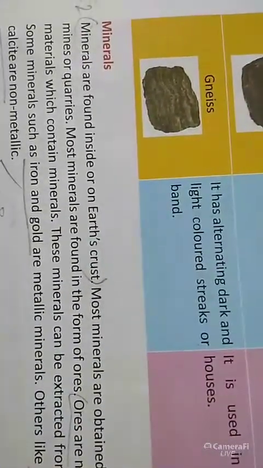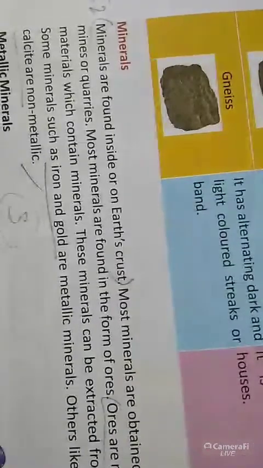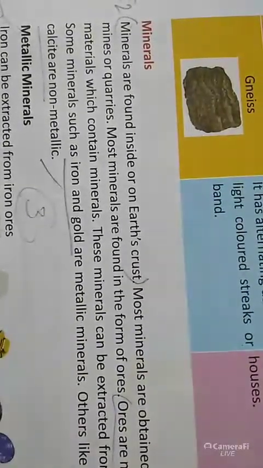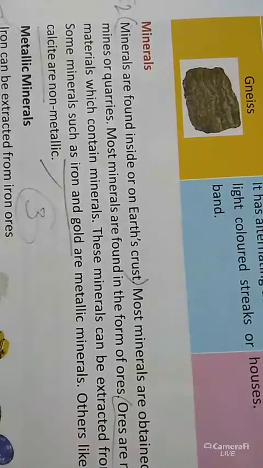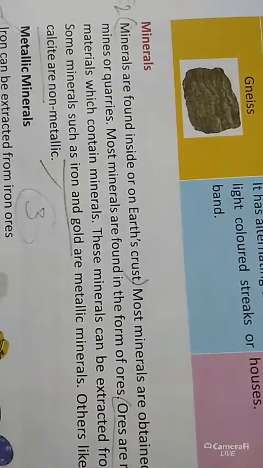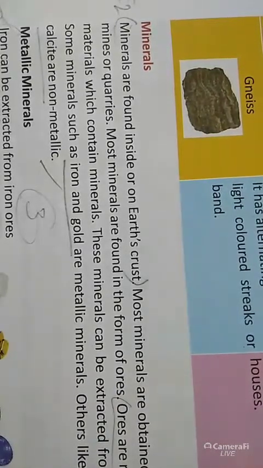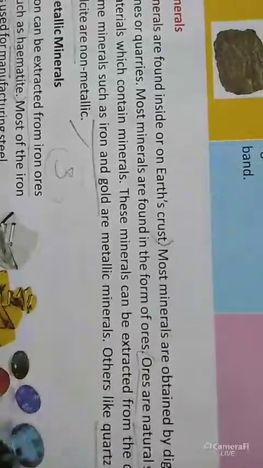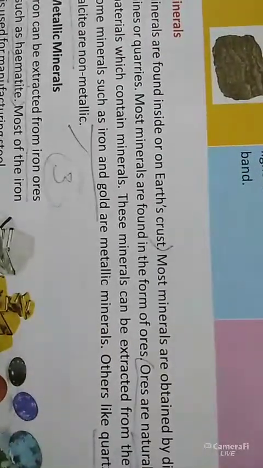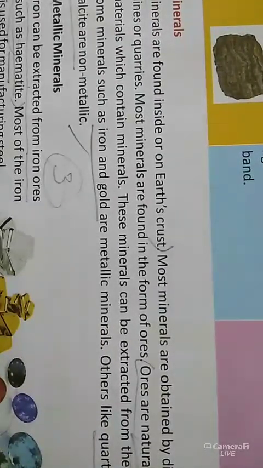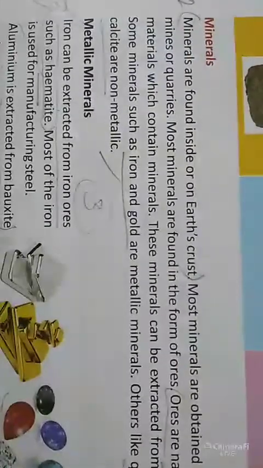Next one is minerals. Up to this point we discussed rocks. We discussed the three types of rocks: igneous, sedimentary, and metamorphic. Igneous is a Latin word, as is sedimentary, and metamorphic is Greek. Now we discuss the minerals.